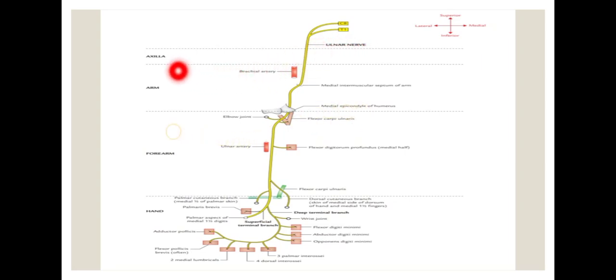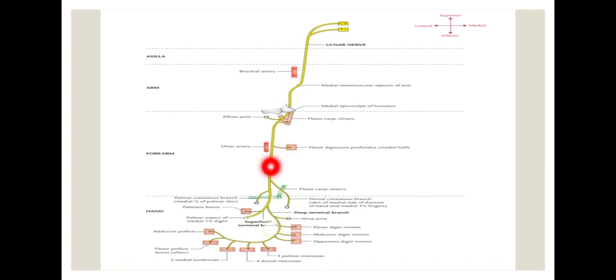So see, axilla: medial to the axillary artery, and enters the arm. In the arm proximally, it is medial to the brachial artery and pierces the medial intermuscular septum, and distally it passes behind the medial epicondyle in a tunnel called the cubital tunnel, and enters the forearm between the two heads of flexor carpi ulnaris.